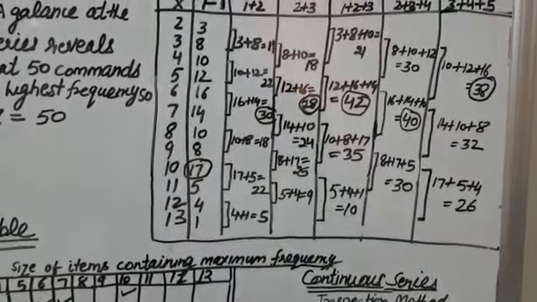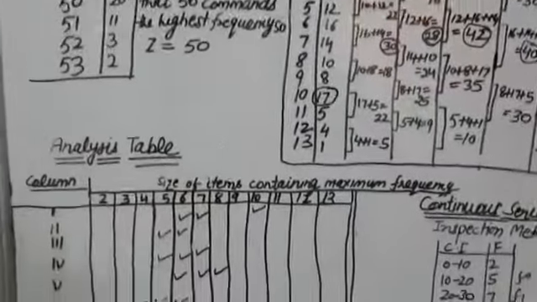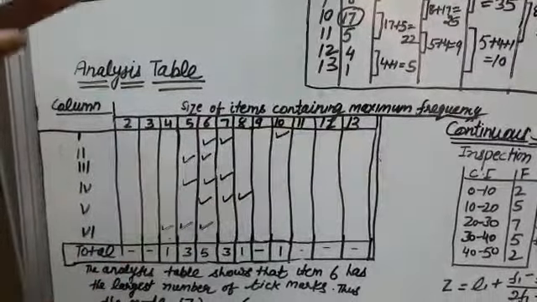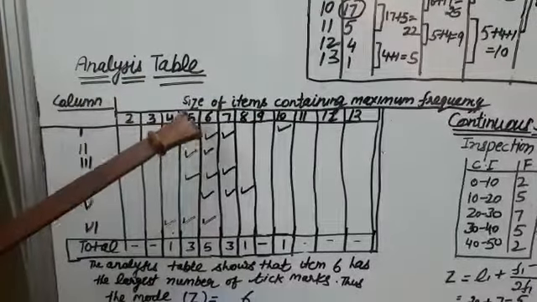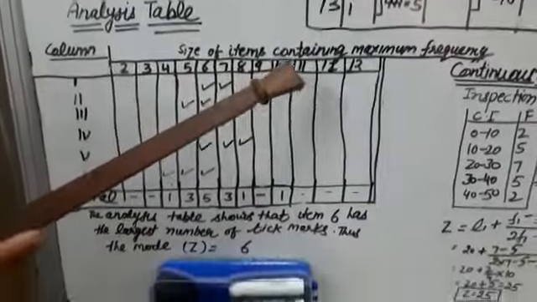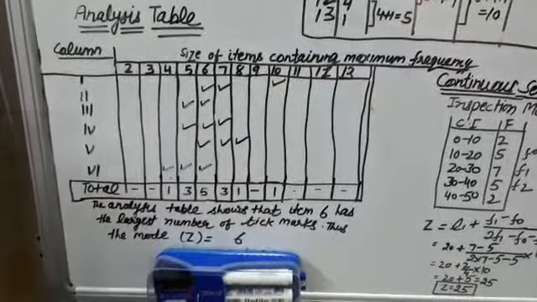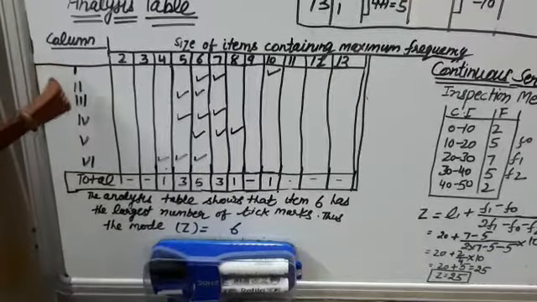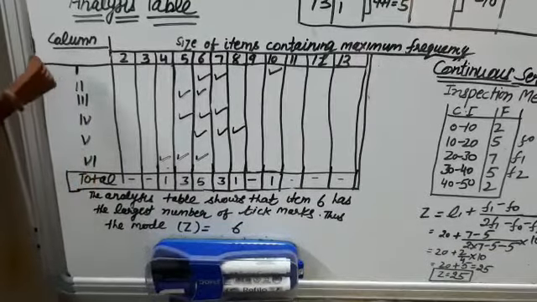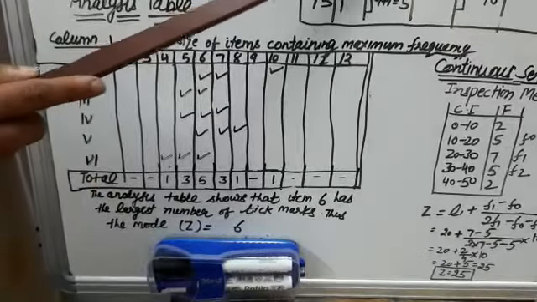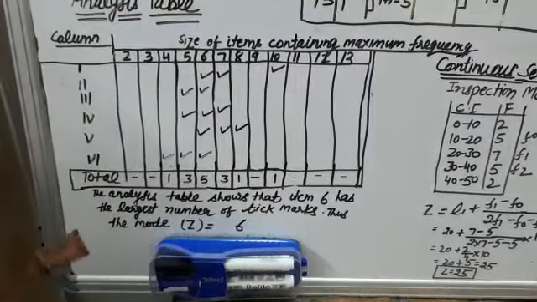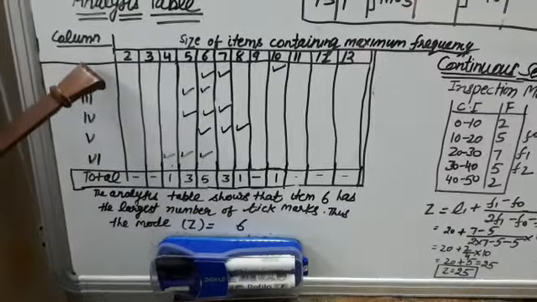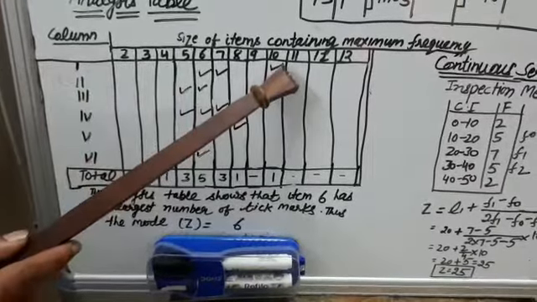Now we will construct the analysis table. In the analysis table, the size is taken here. That is the size given to us 2, 3, 4, 5, 6, 7, 8, 9, 10, 11, 12, 13. And here the 6 columns are being depicted, that is first, second, third, fourth, fifth and sixth. In the first case, 17 is the highest frequency. So 17 corresponds to the value 10. So in the first column we will tick mark against 10.